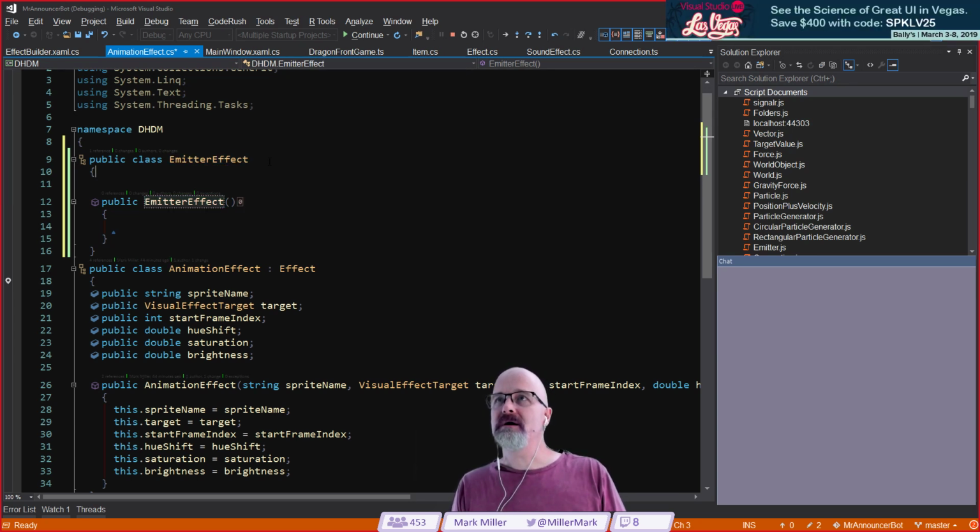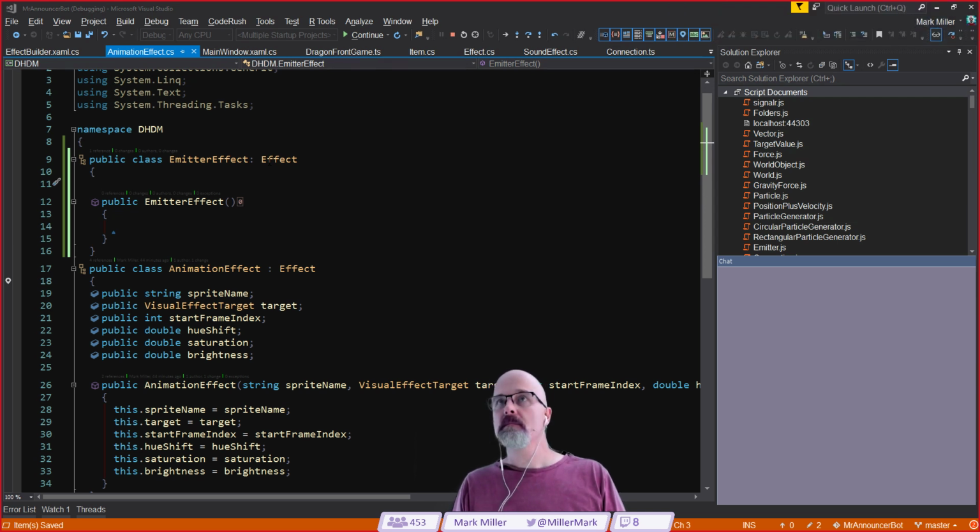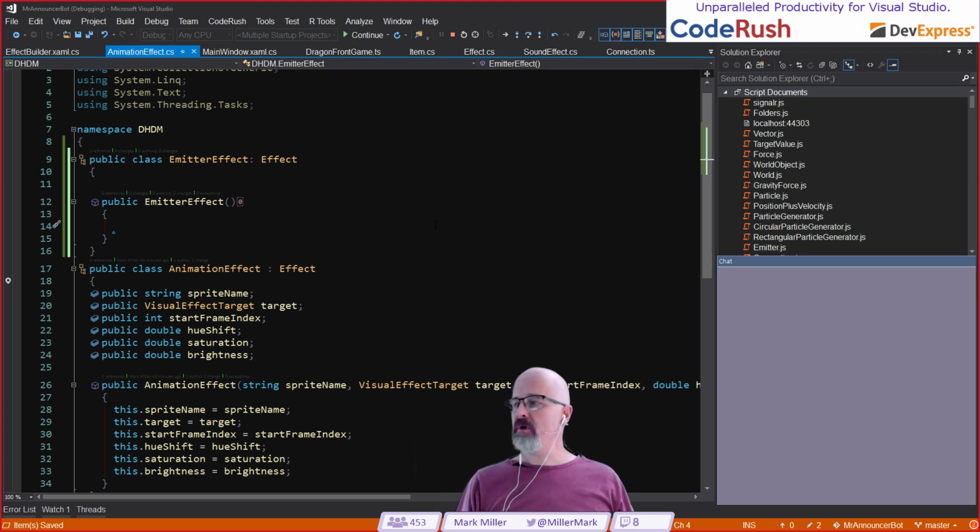And that's going to descend from effect. So essentially all we're really building here is a DTO object. It's going to have nothing but structure, and this is the structure that will get serialized via that JSON call into the JSON, which will be sent over the wire. So effectively it needs to contain all the options that we need for the specific emitter effect that we are creating. I'm just realizing the problem here, though, is that I can't Alt-Tab.